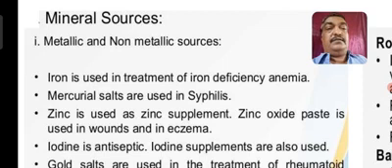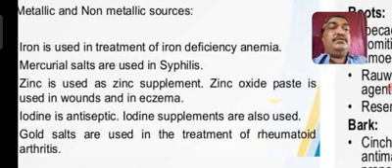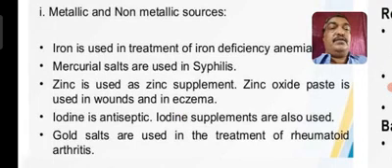Then mercurial salt is used in the treatment of syphilis and skin disease. Zinc is used as a supplement. Zinc oxide paste is used in wounds and cuts, in eczema.